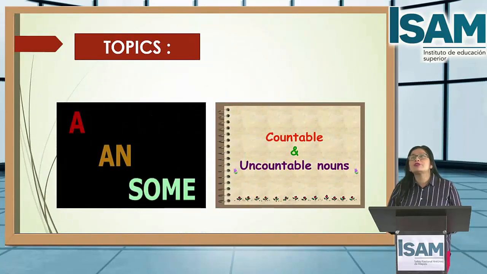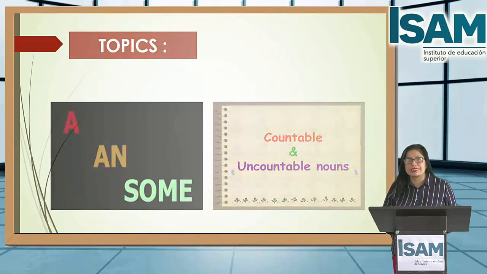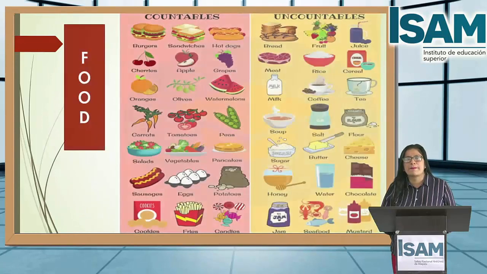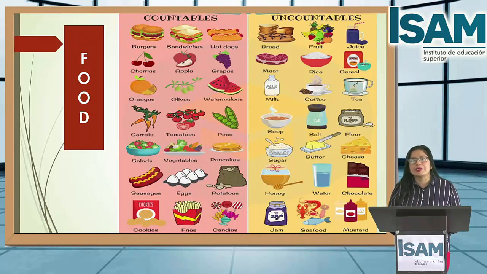Next, students, our topic for today is a and some, and also countable and uncountable nouns. That's important, that's interesting, these topics. Okay, first of all, we are going to start with food. We have countable and uncountable nouns. Here, look at the picture, students, and now repeat after me.